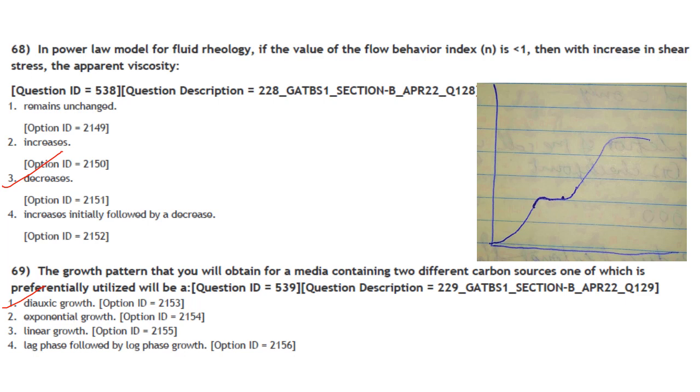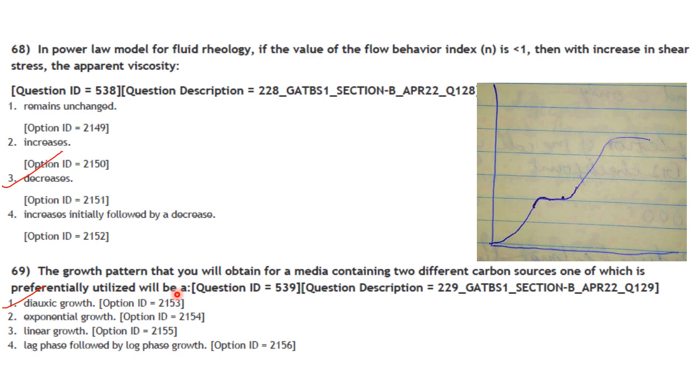Then next one. The growth pattern that you will obtain for a media containing two different carbon sources, one of which is preferentially utilized, will be diauxic growth. Now diauxic means double growth, caused by the presence of two sugars in the culture media, one of which is easier or preferentially utilized by the bacterium to metabolize.